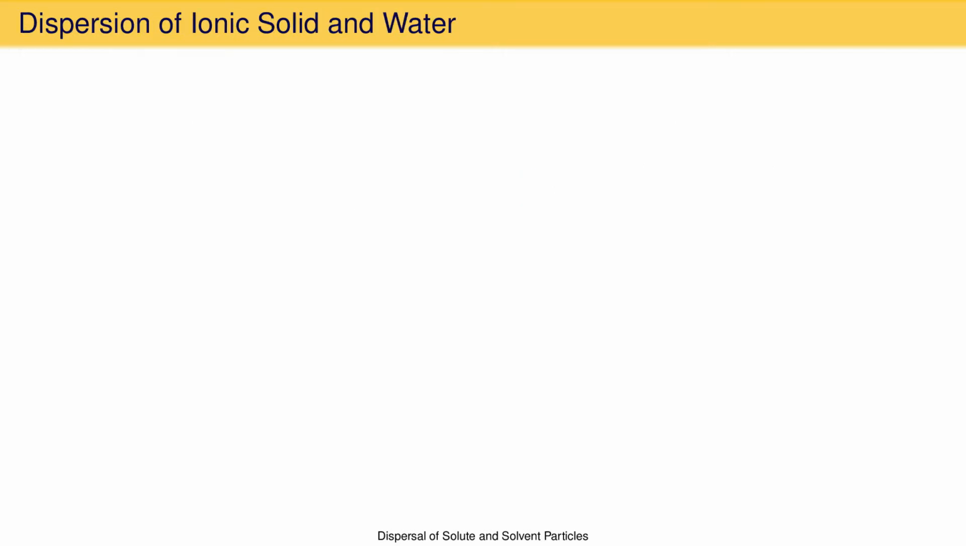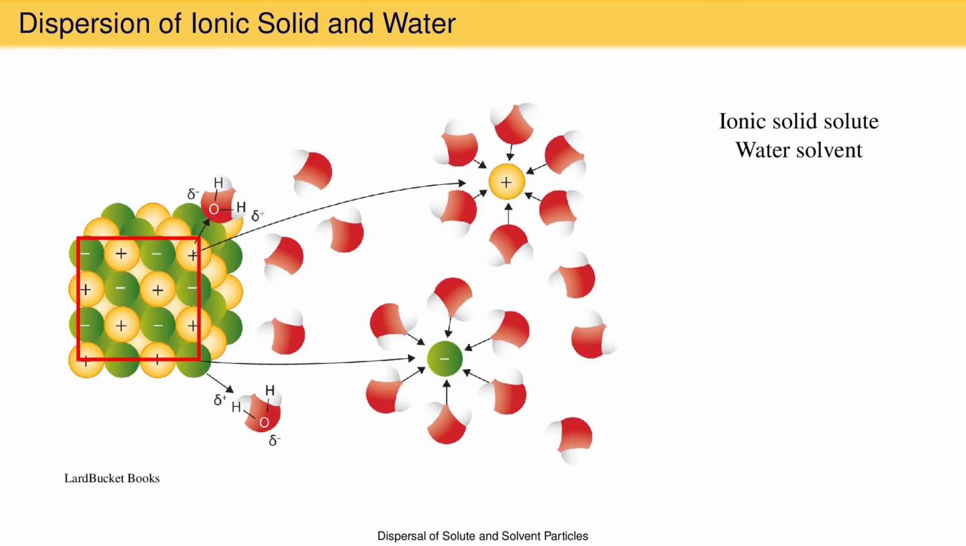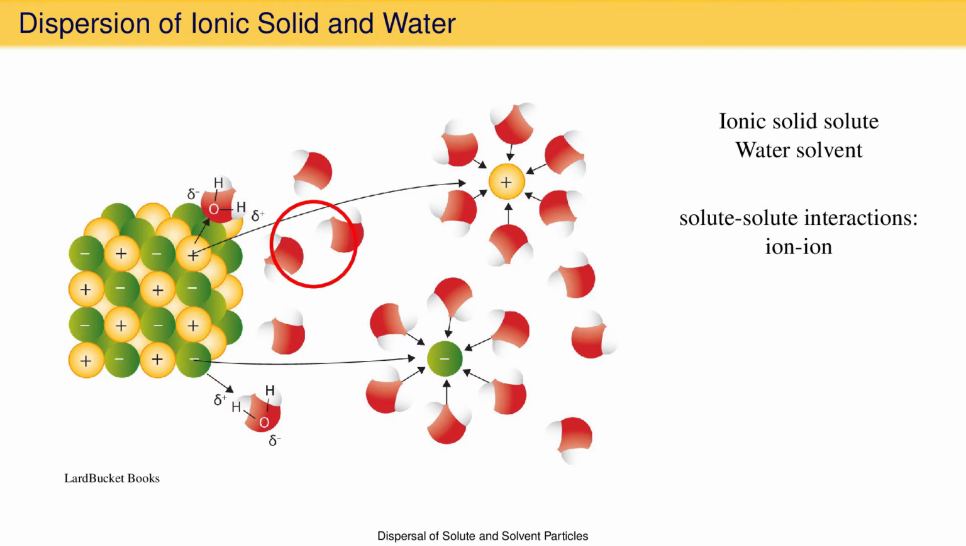So what does the dispersal process look like for an ionic solid solute dissolving in water solvent? It looks something like this. The ionic solid is shown on the left as an alternating array of positive and negative ions. The solute-solute interactions are ion-ion intermolecular forces. Water molecules are shown around the ionic solid, and they are attracted to each other by a solvent-solvent interaction whose origin is hydrogen bonding. These strong attractions within the solid and within the liquid inhibit dispersal of the solid solute in the water solvent.